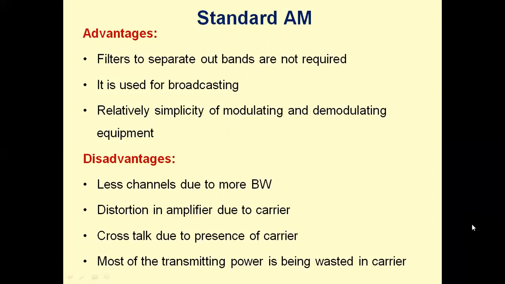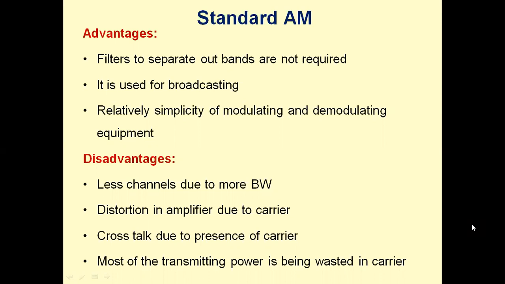It is particularly used for broadcasting radio channels, and it is a relatively simple technique. Modulation and demodulation equipment is very simple, and it is very easy to transmit the standard AM wave, and very easy to demodulate the message signal at the distant end.